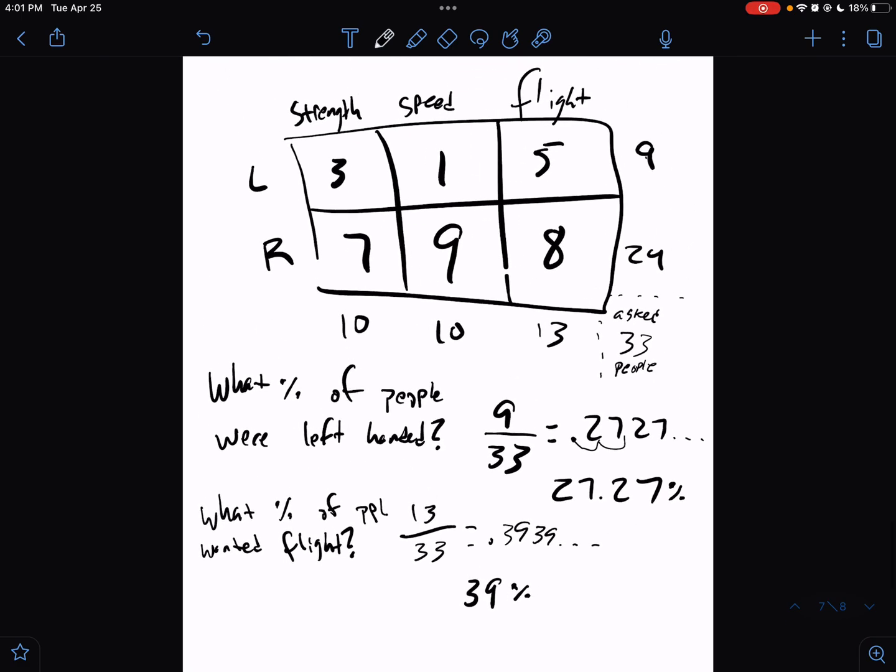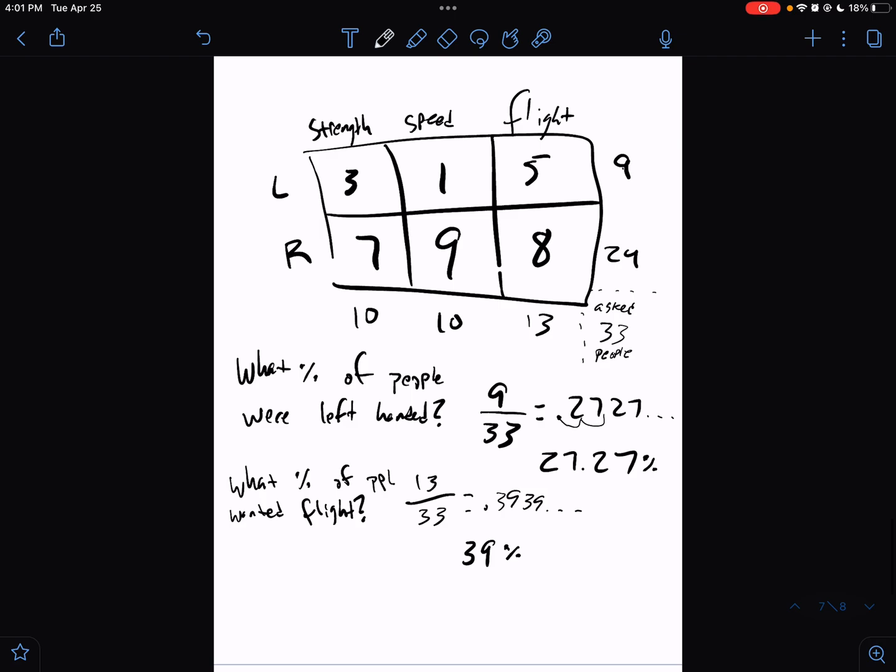But now here's where it gets a little interesting. What if I asked you, so the first question was just about the left-handed, right-handed people, right? The second question was just about the superpowers, right? What if I asked you, not just all people, what percent of, let's say, right-handed people wanted speed? What percentage of right-handed people wanted speed? Well, there was 24 right-handed people altogether, and 9 of those people wanted super speed. So 9 out of 24.